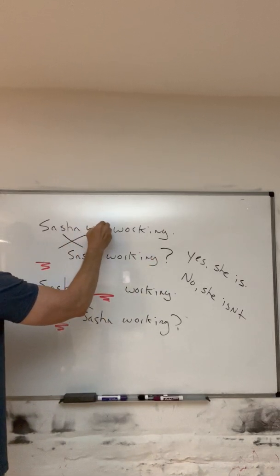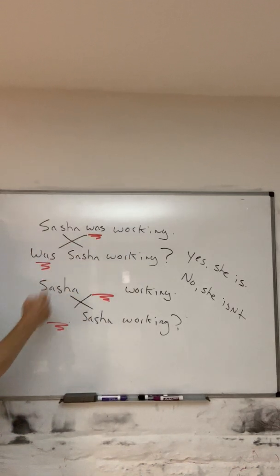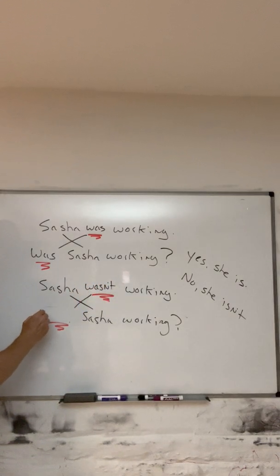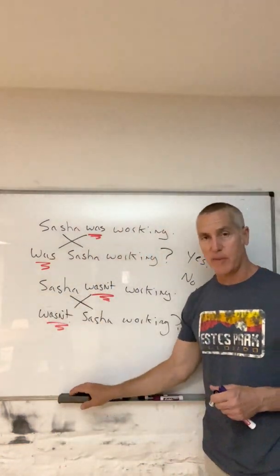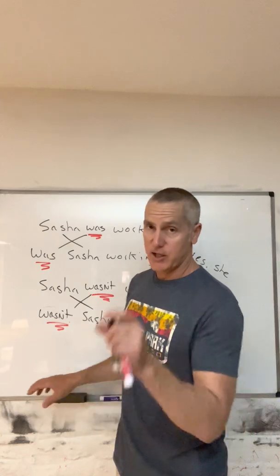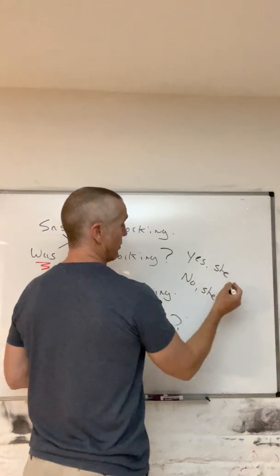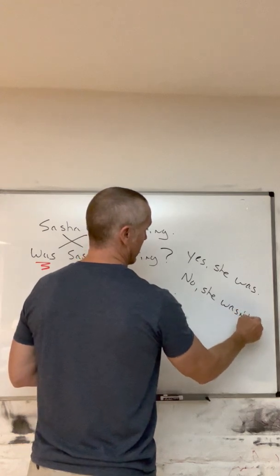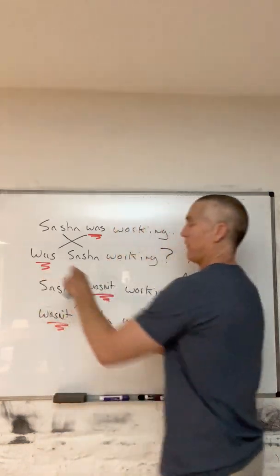We just change the verb, the formula, everything stays the same like this. This is past progressive. Sasha was working. The question, was Sasha working? The negative, Sasha wasn't working. And the negative question, wasn't Sasha working? And if we know that we only change the verb, then in the short answer, you always incorporate the same verb. So, was Sasha working? Yes, she was. Or no, she wasn't. We're always incorporating the same verb from the question.